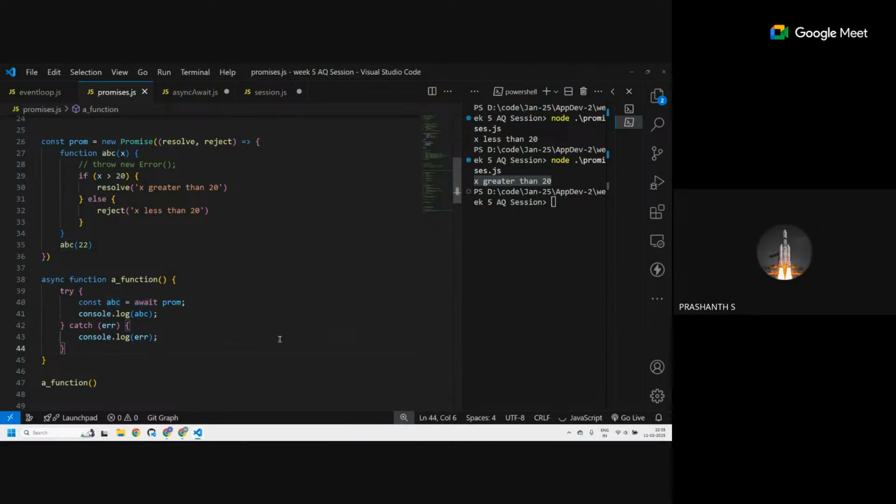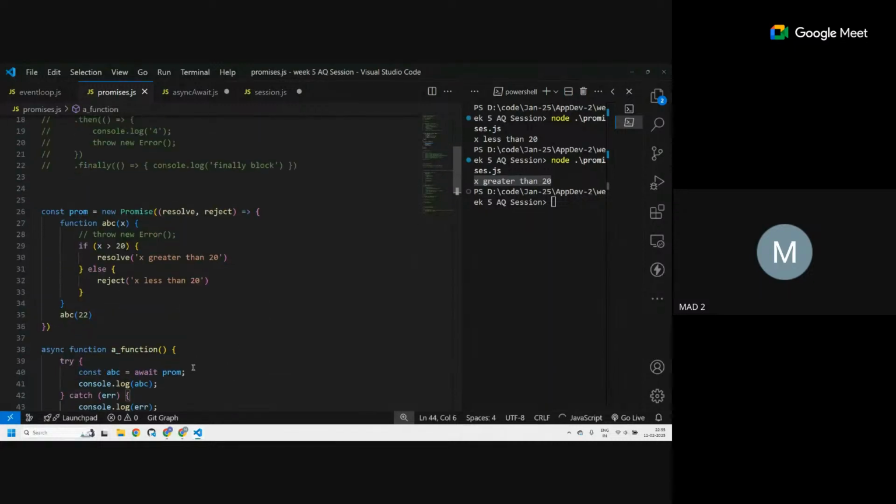If the promise is rejected, then this await will throw an error. That is why this particular line throws the error, and it will be caught in the catch block. Error means it will throw x less than 20, whatever we have. That is the error over here. Correct. Since you have understood this async await, let's move on to fetch API.